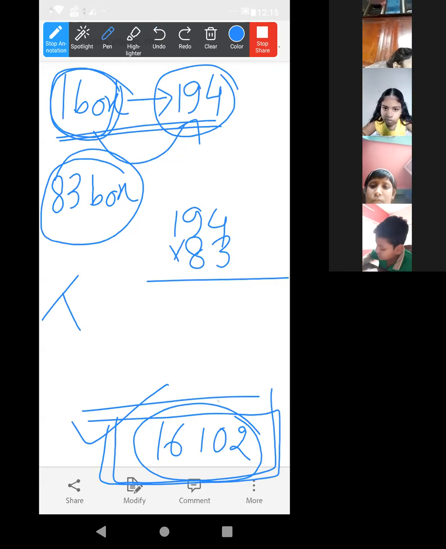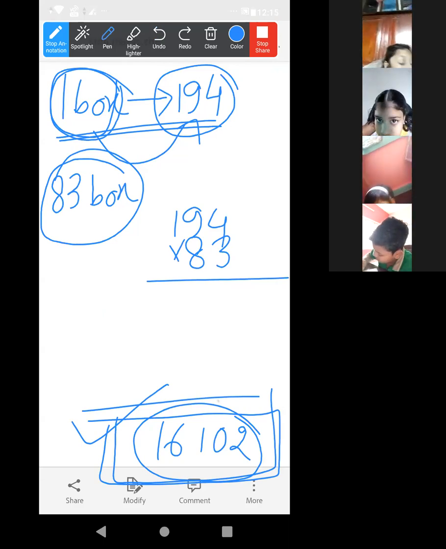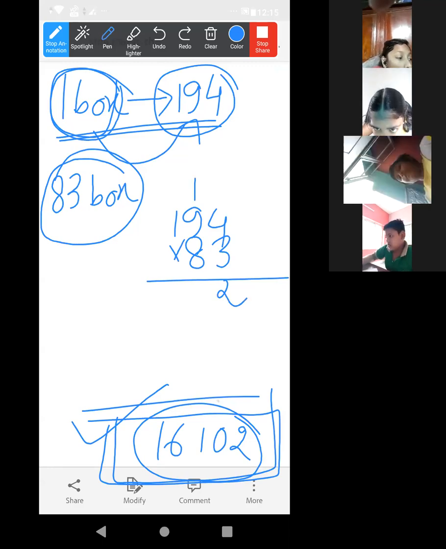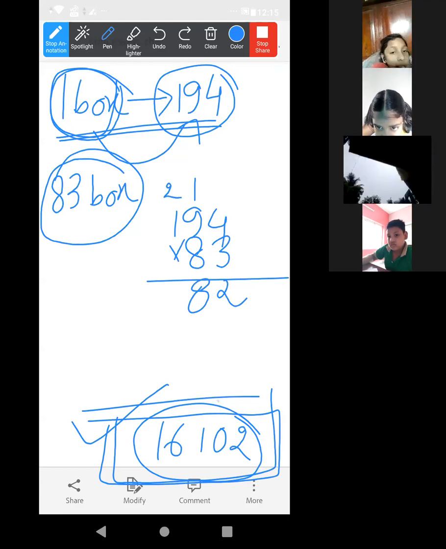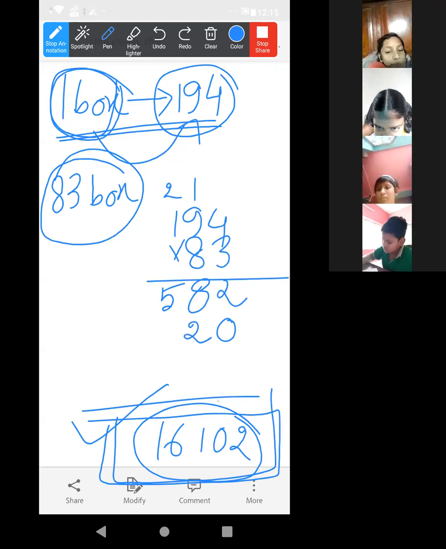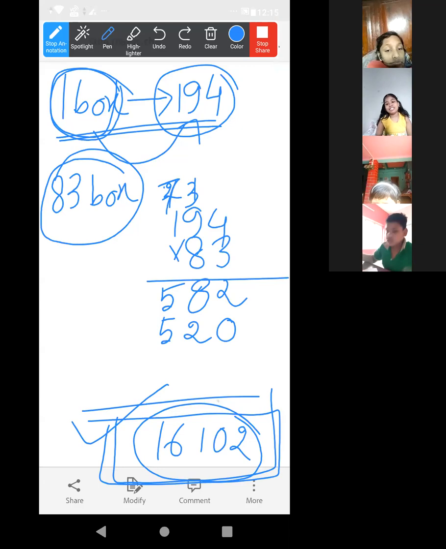Now let me do the multiplication. Even you can do it yourself. 3 4s are 12, carry 1. 9 3s are 27 plus this one, 28, carry 2. 3 1s are 3 plus this 2, 5. Now this 0 will be there. 8 4s are 32, carry 3. 8 9s are 72 plus this 3, 75, carry 7. 8 1s are 8 plus this 7, 15.